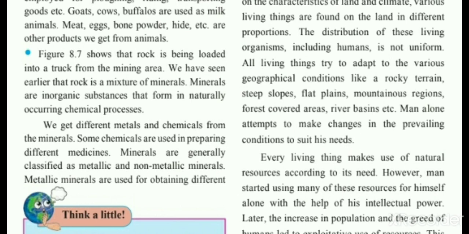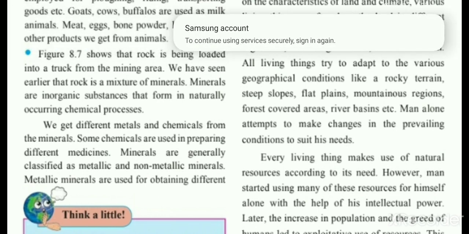We get different metals and chemicals from the minerals. Some chemicals are used in preparing different medicines. Minerals are generally classified into metallic and non-metallic minerals. So here there are different kinds of metals and chemicals we are getting from the minerals, right? Some chemicals we are using for making medicines, and the minerals we are getting are classified into two, that is metallic mineral and non-metallic mineral.